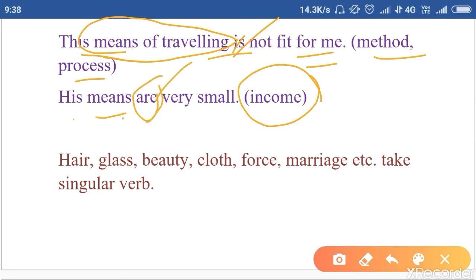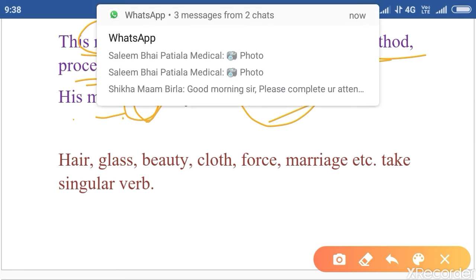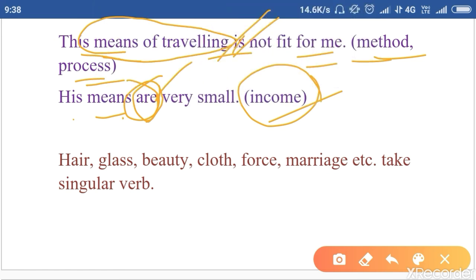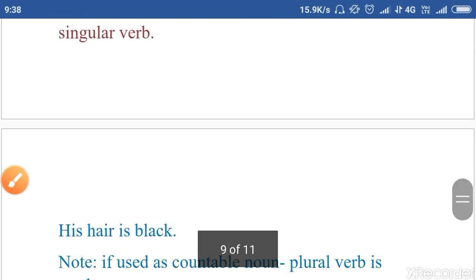Clear? So you have to keep in mind if it is taken as method or process, it will take singular verb, and if it is taken in the sense of income, it will take plural verb. Okay, so these are exceptions to the rule. Clear? For example, the next rule is hair, glass, beauty, cloth, force, marriage. They take singular verb. Clear? So these words they take singular verb.